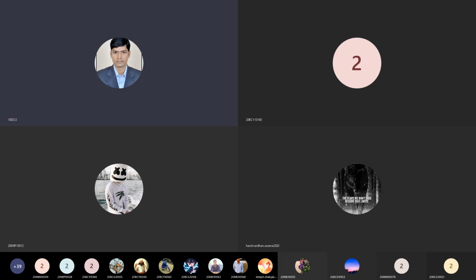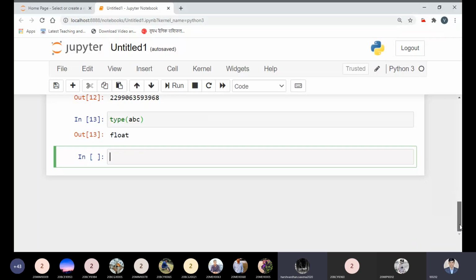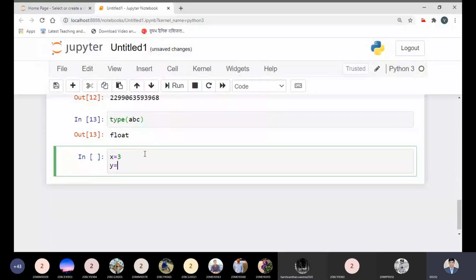Is it clear to all, or should I explain through a practical example? Now, is the screen visible to all? Okay. x is a variable. Tell me any value. 3. Okay. y is another variable, that is 3.